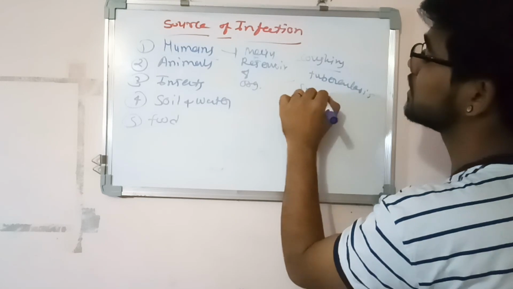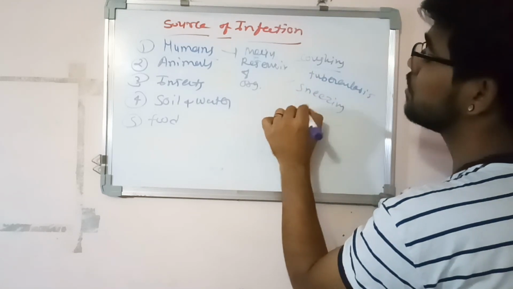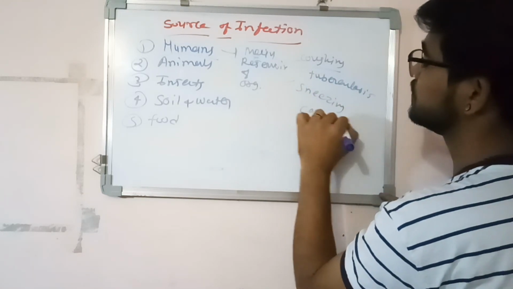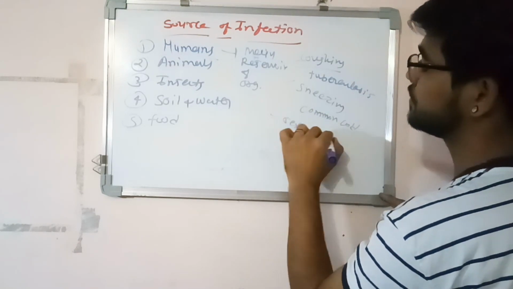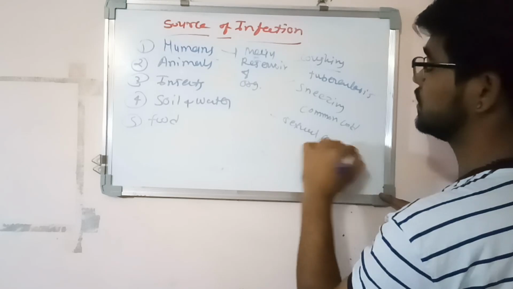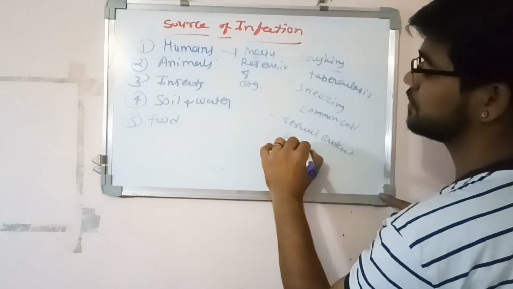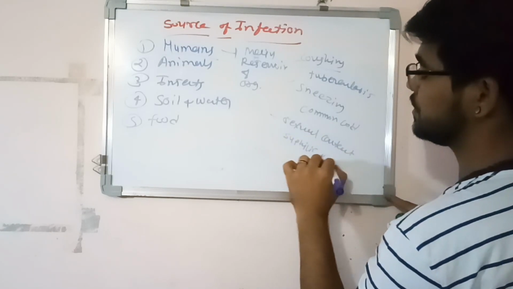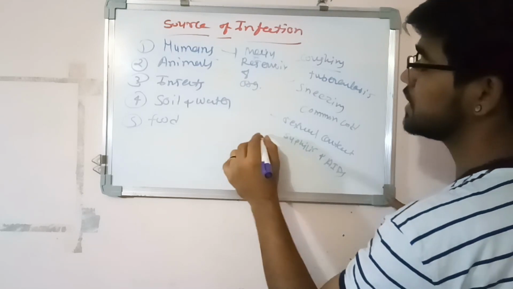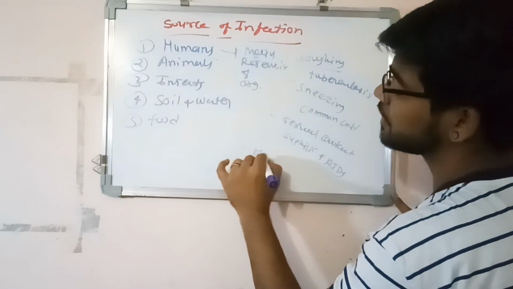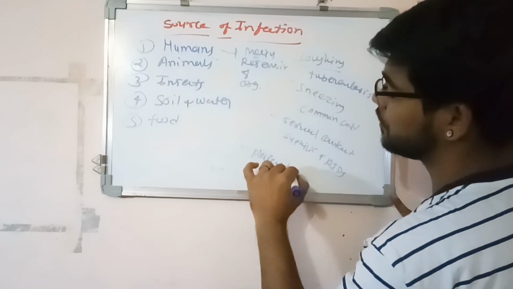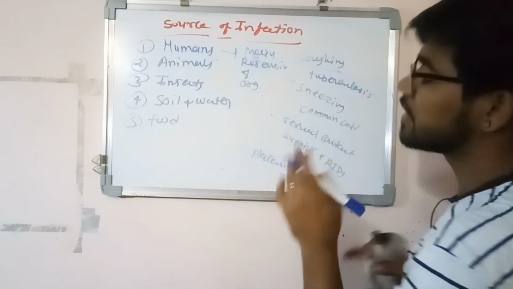Through sneezing, a common cold is transmitted. Through sexual contact, syphilis and AIDS are transmitted. Also through the placenta, from mother to fetus, infection is transmitted.